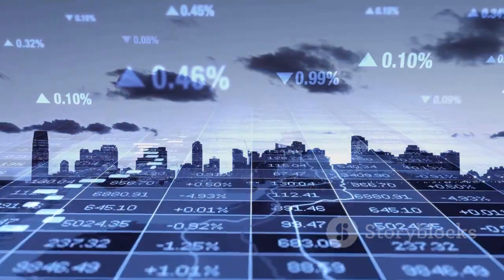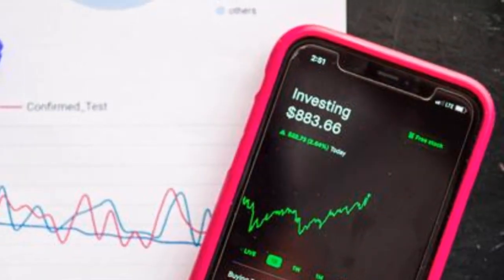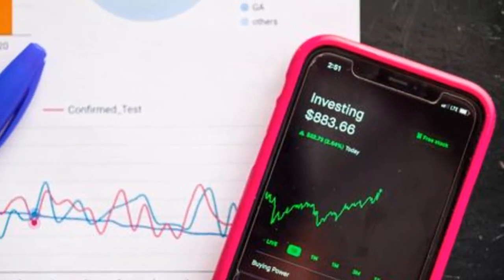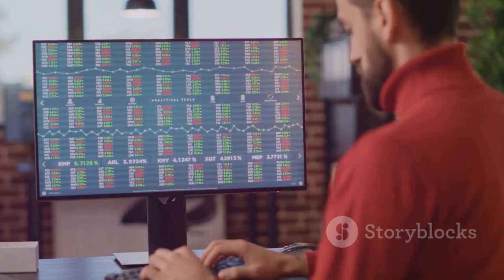Long-term investors benefit from market cycles. Stay invested to mitigate volatility and benefit from compounding.